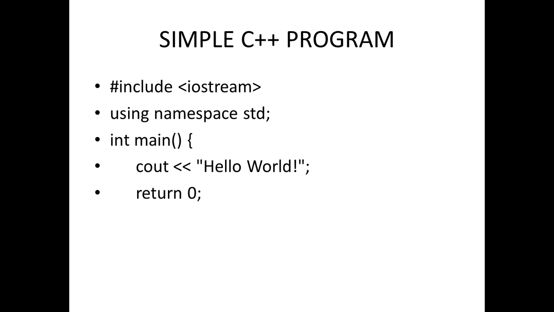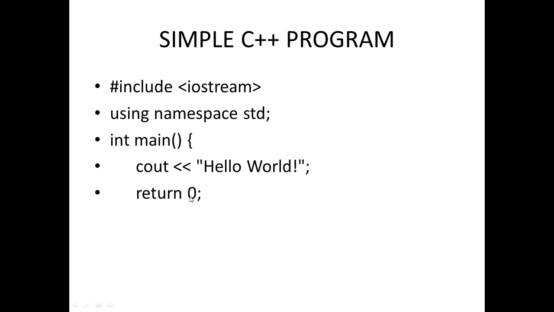In fact, every function most times ends with a return statement if that function has a return type. For our main function, the return type is int. That means after executing, it will return an integer value. So that's why we're saying return 0. 0 is an integer.